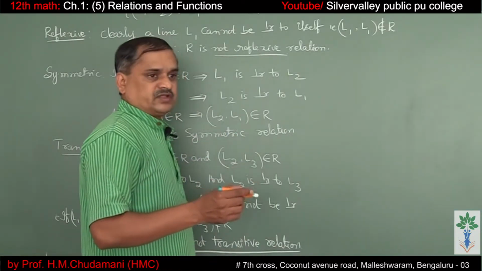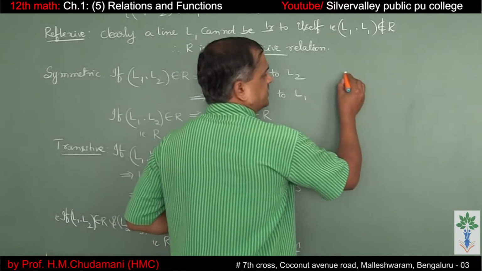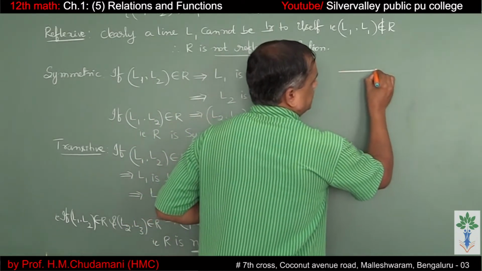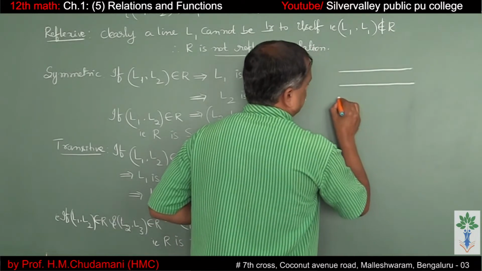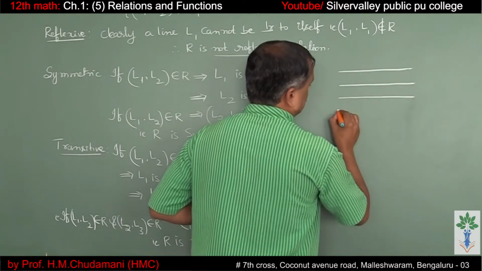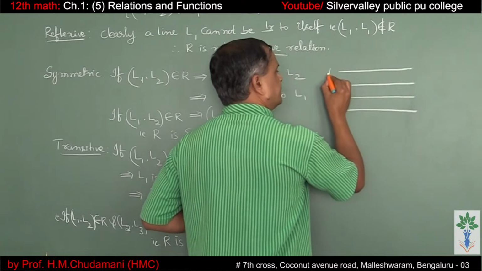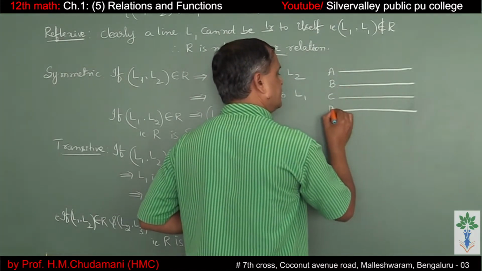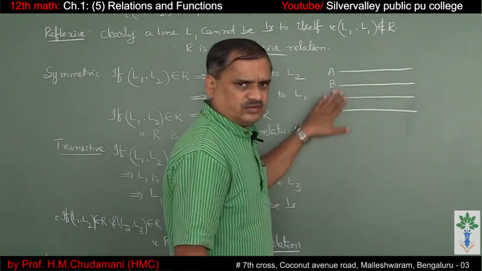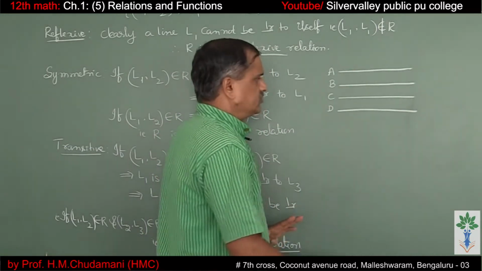Before going to the next problem, let us take the set of lines parallel to a plane. Say these are the set of lines A, B, C, D. This is a plane, and these are the set of lines parallel to the plane.